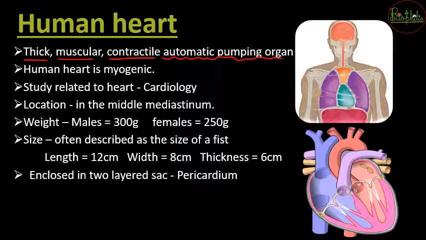Now human heart जो होता है उसको एक term देते हैं, that is myogenic. Now this word myogenic refers as the heart has muscles. So these muscles are able to contract and relax themselves. So उन्हें कोई external stimulus की ज़रूरत नहीं होती है. They are self capable for generating the signals that are called as action potentials.